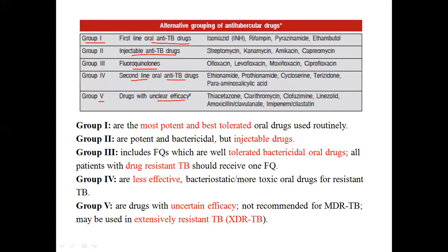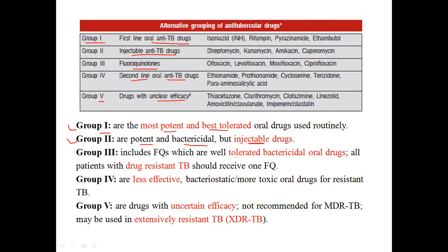Now what are the characteristics? Group 1 is most potent and best tolerated. Then group 2 is injectable. They are potent, they are bactericidal, but they are injectable. So if you want fast action, you can directly go to group 2. If you have time, if the infection is not that severe, you can go with group 1.